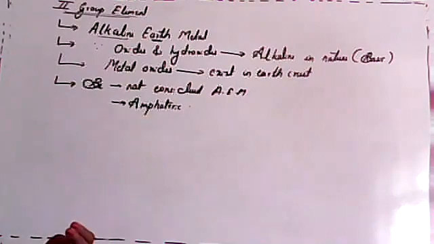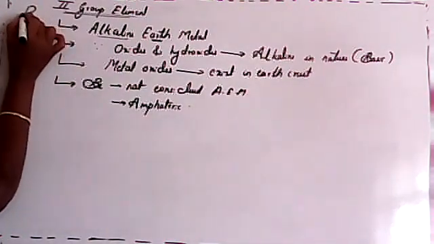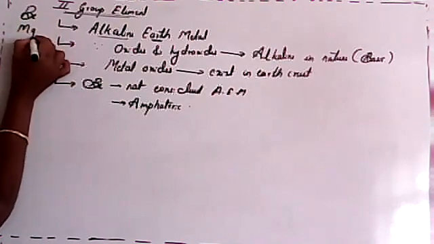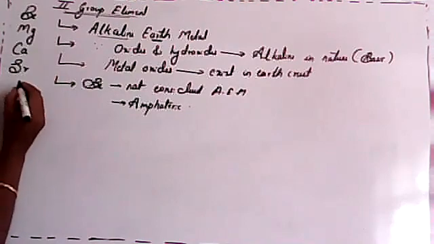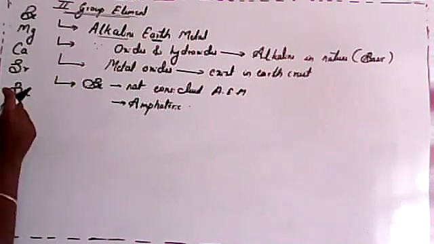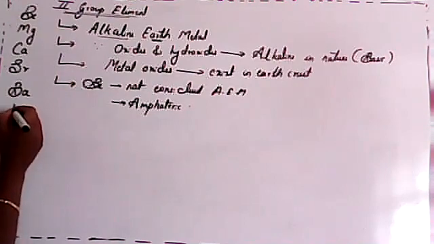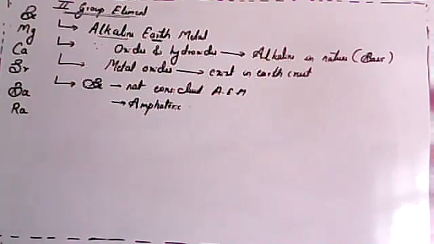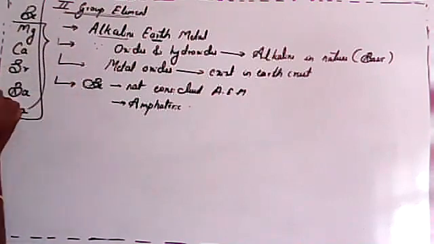So further we studied some general properties. Here I'll write second group elements. What are the second group elements? Beryllium, magnesium, calcium, strontium, barium, and the last one is radium. Clear? So these are all second group elements. In that, these are the alkaline earth metals. Is it clear?